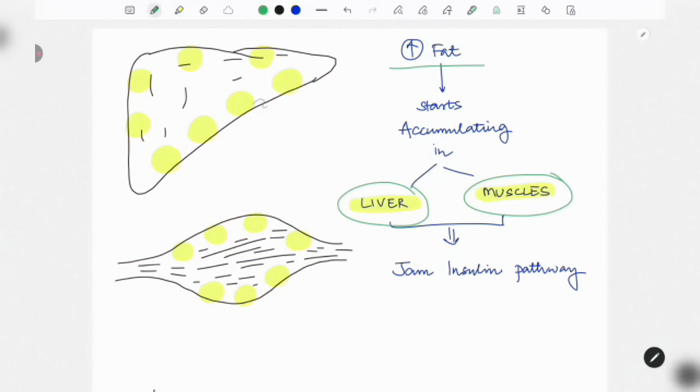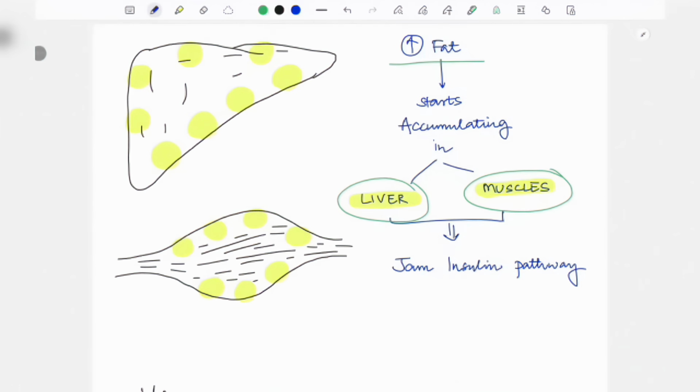Got it? See, these yellow things I have marked are called fat droplets, which are being accumulated inside the liver and the muscle. Got it? So what happens once this fat accumulates inside the liver and the muscle? Now this particular insulin, which was supposed to enter into the cell, will not enter because there is so much fat, it gets repelled back.